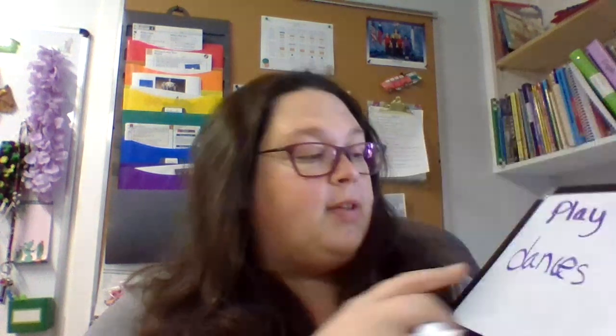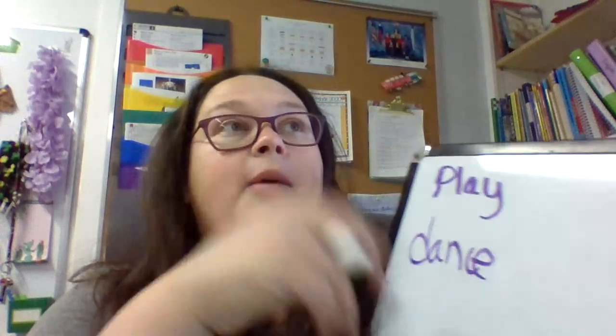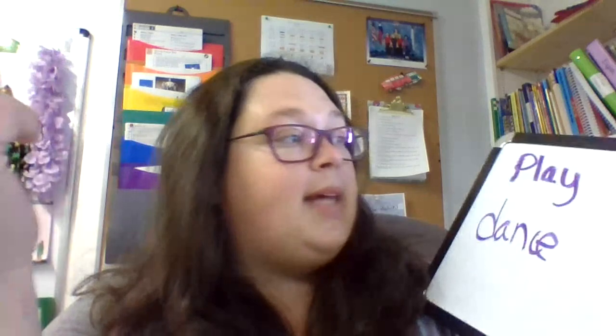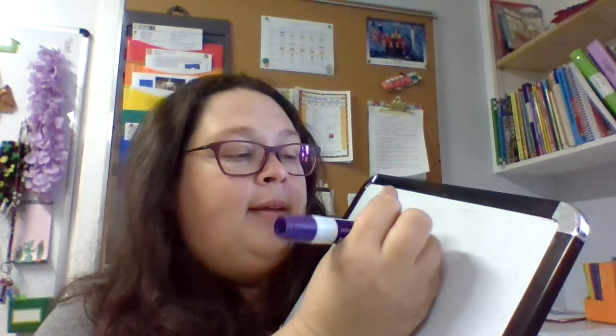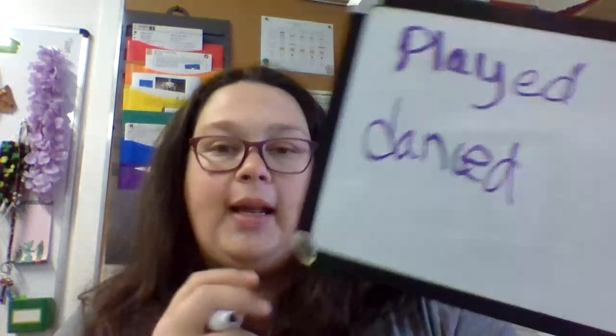There are lots of people that play the game, and she dances. If it's one person, she dances. You add an S. If it's a lot of people, they dance, so you erase the S. And then if it's now past tense, then it's played or danced. So you're adding that D. So it already happened. So that's what we had covered last time.